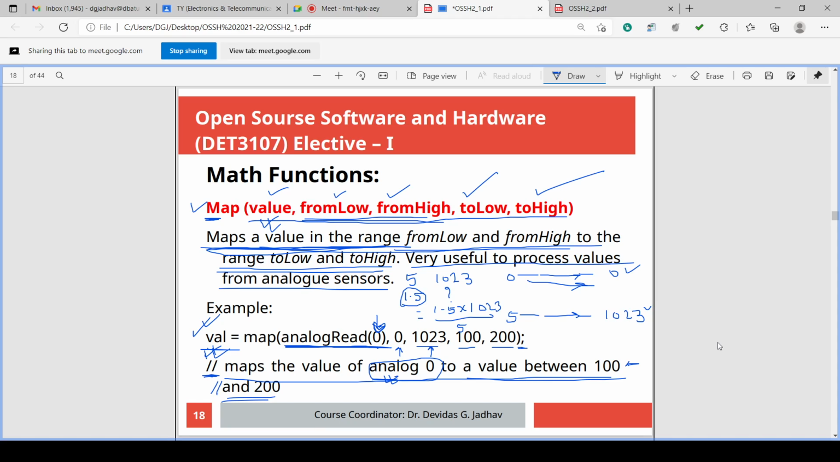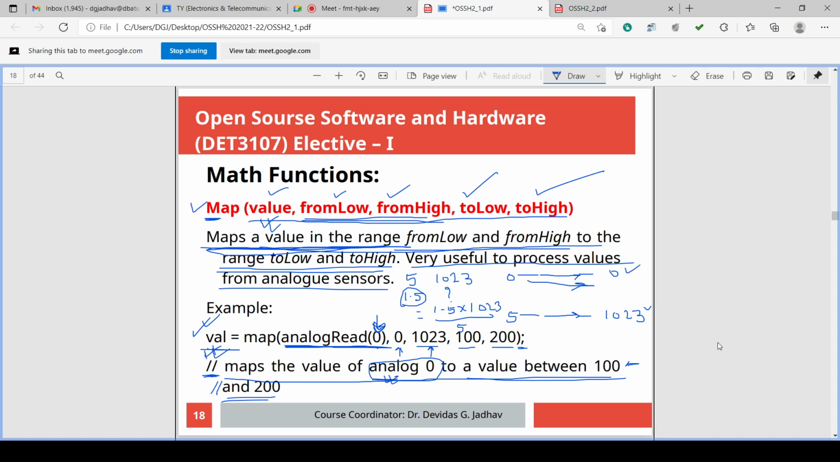Suppose, by example, now we will check. Suppose we have read the analog value 0 volt. So what will be the number generated in the 0 to 1023 range? 0. Okay. Now we output it as it is, 0, on the 255 range on the PWM. If you output 0, it will take 0 only.